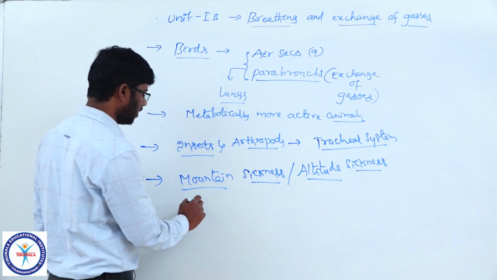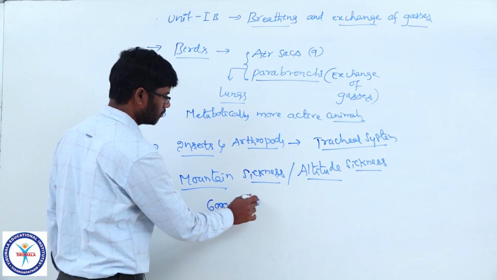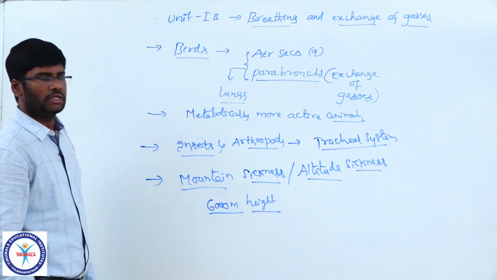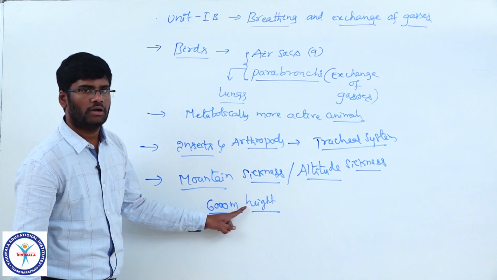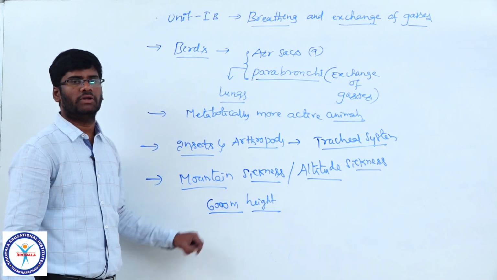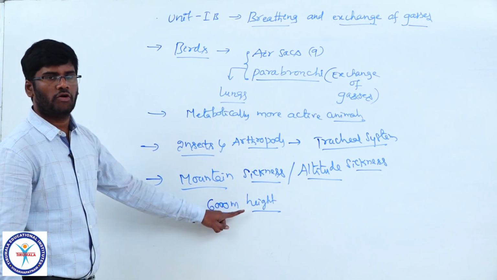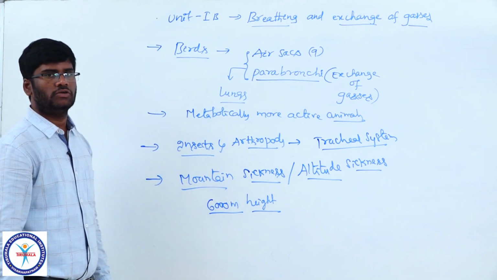At a height of 6,000 meters, the partial pressure of oxygen becomes almost half of what it is at mean sea level. It becomes half. So the partial pressure of oxygen decreases, and then the person feels altitude sickness.